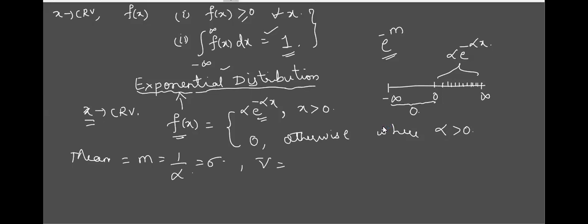Standard deviation is 1 by alpha. What is variance? That means you still cannot distinguish the relation between variance and standard deviation. What is the relation between variance and standard deviation?